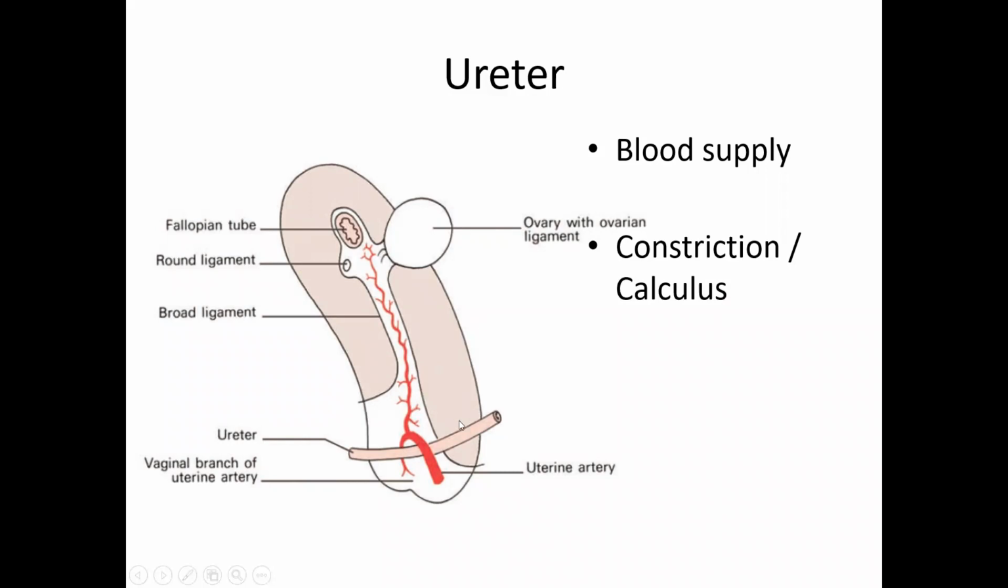So at that point, at the ischial spine, because of the sharp bend, the stone may get stuck there also, which is not a constriction, but because of the change in the direction of the ureter, the stones are likely to get lodged there. So these are the sites where you will search for the stones.